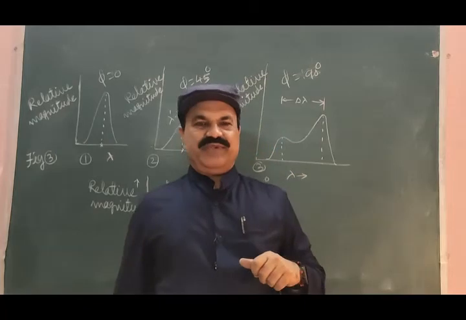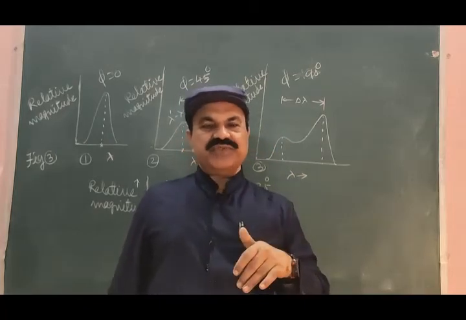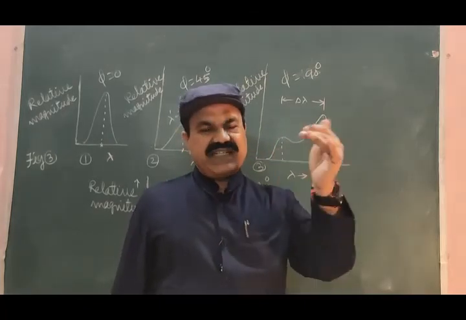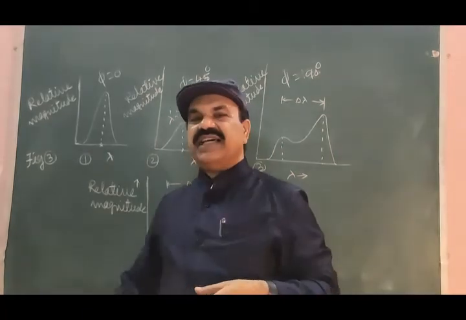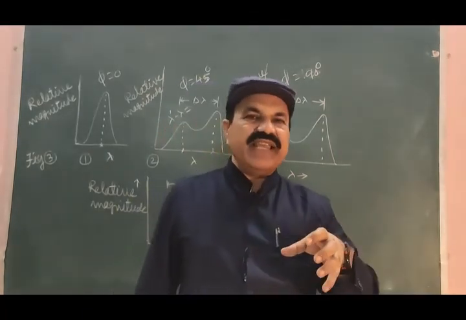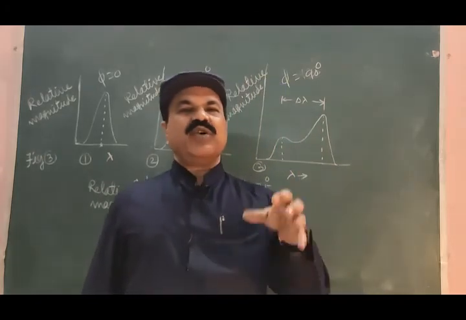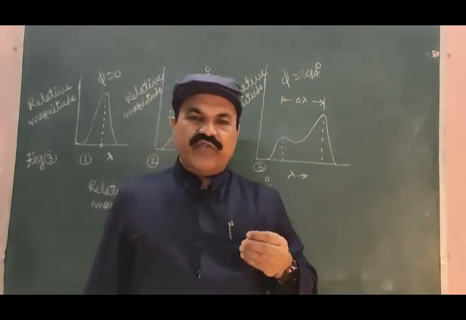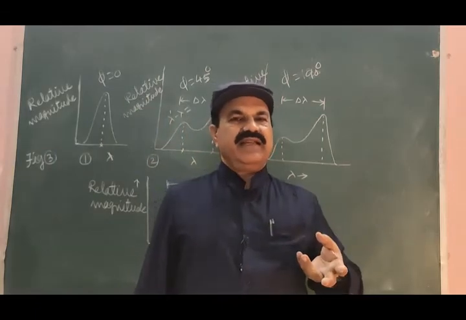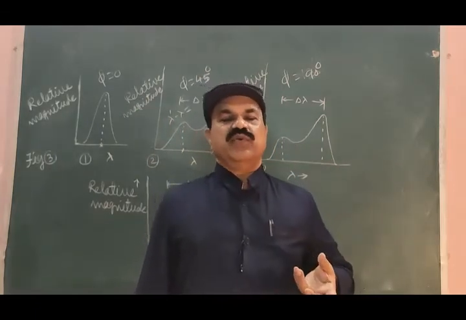It is not possible. So what is assumed? Some materials are placed there such that in the valence shell of the atoms of that material, a few electrons are very loosely bound.